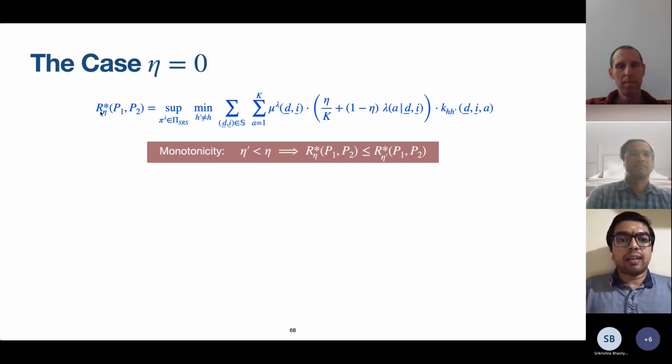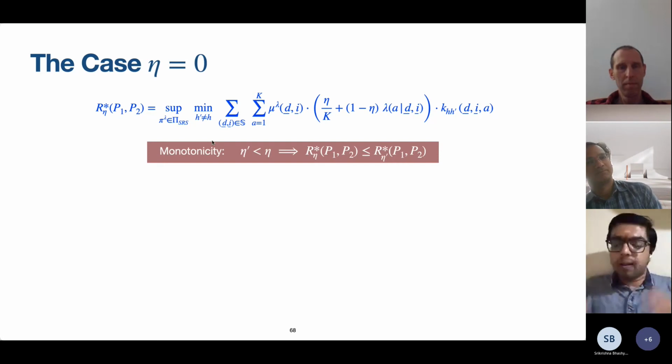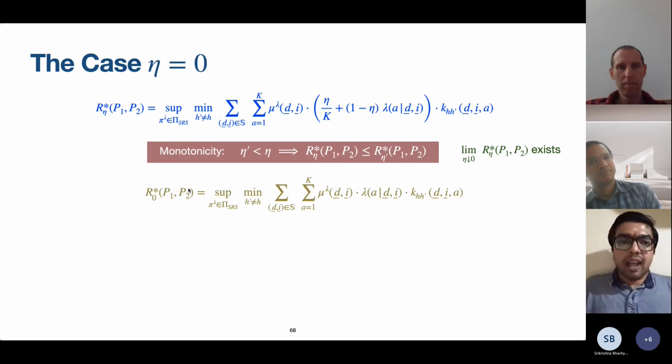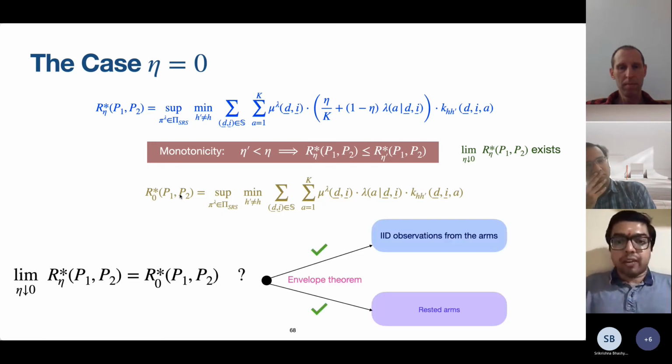Now it turns out that one can show that as eta goes to 0, R eta star blows up. That is, R eta star is monotonic in eta. It could potentially blow up to plus infinity. Nevertheless, the limit of R eta star exists. Let's say R0 star is the corresponding quantity of R eta star obtained by plugging in eta equal to 0. Does the blowing up of these R eta stars eventually hit R0 star? This is the question that we are after.